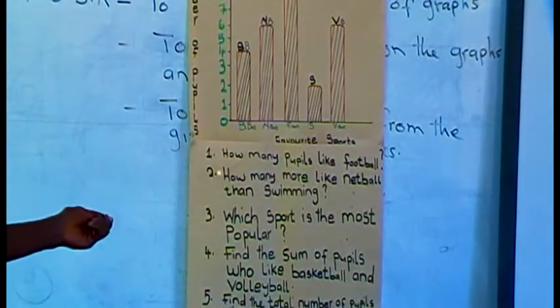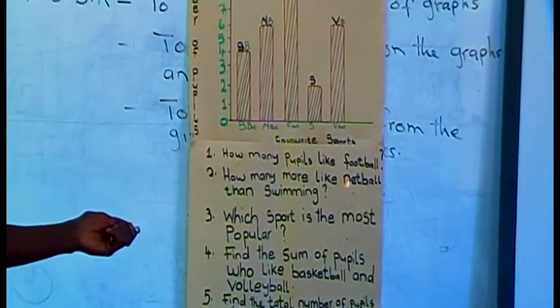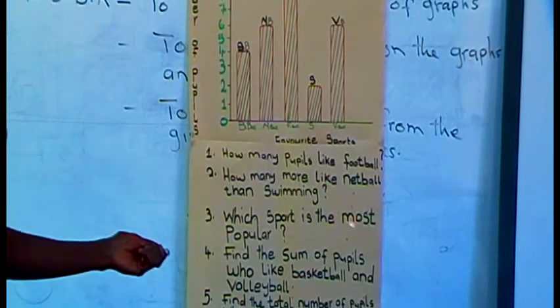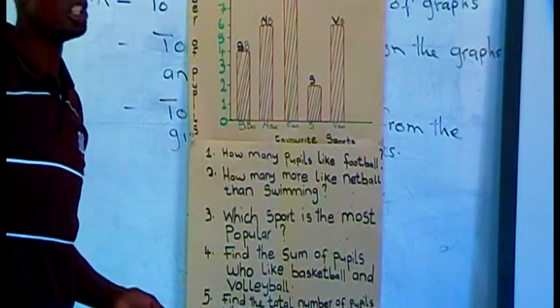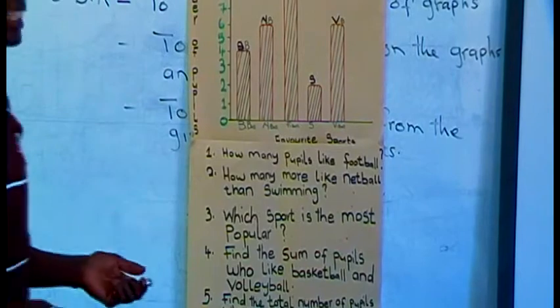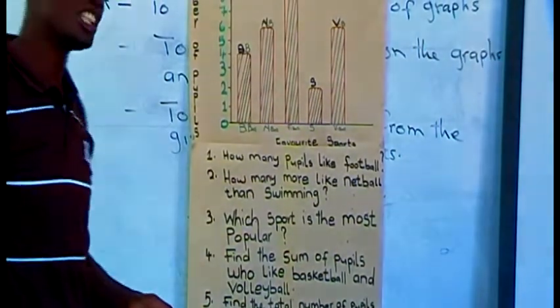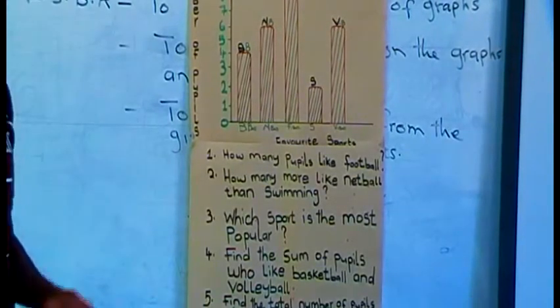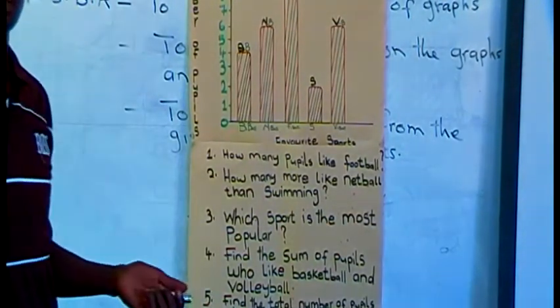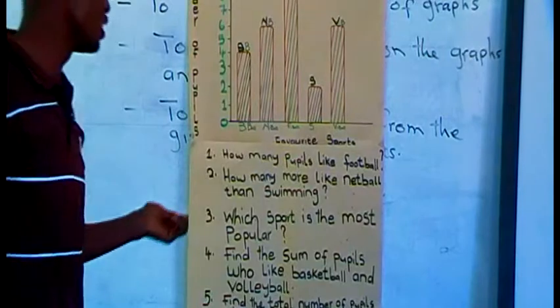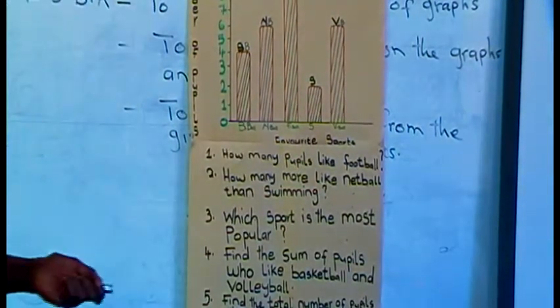The second question is saying, how many more like netball than swimming? How many more? There now you need to understand the key word. When we are talking about how many more, which operation do you have to use? Is it addition, subtraction, multiplication? You have to go for the right operation. In this case, it is subtraction.